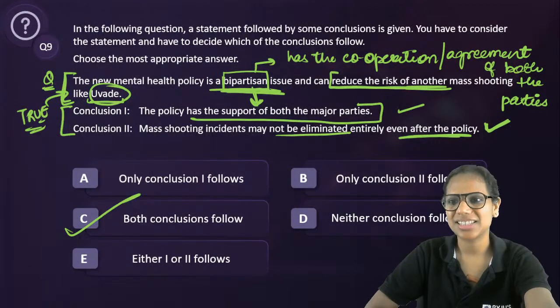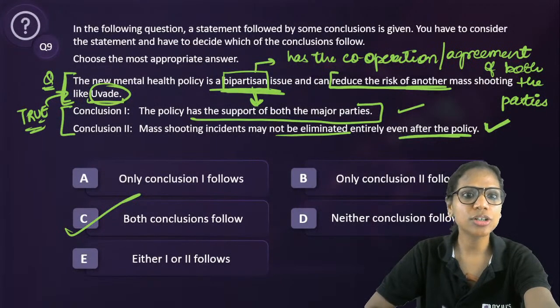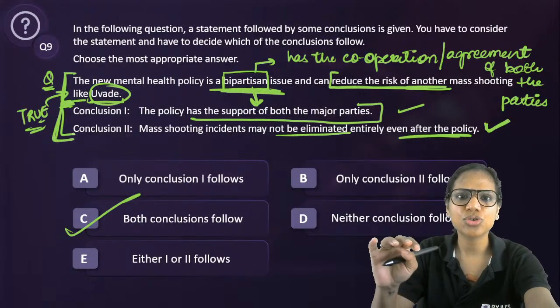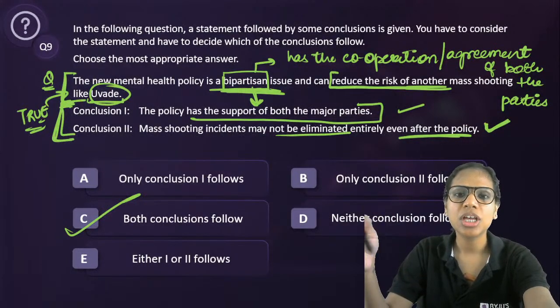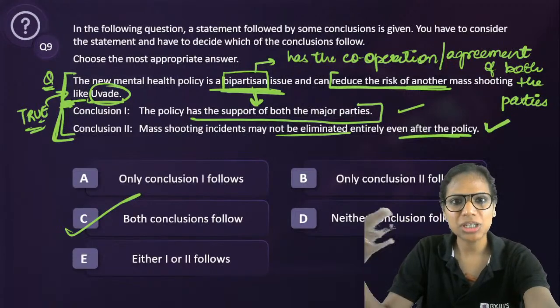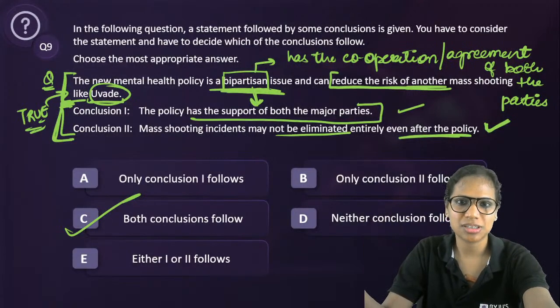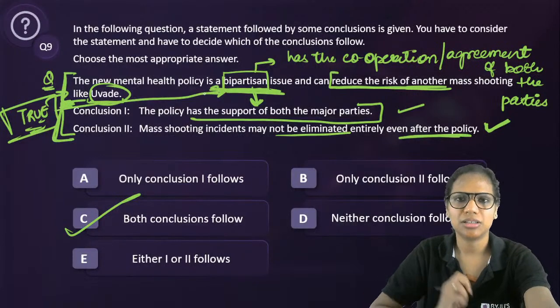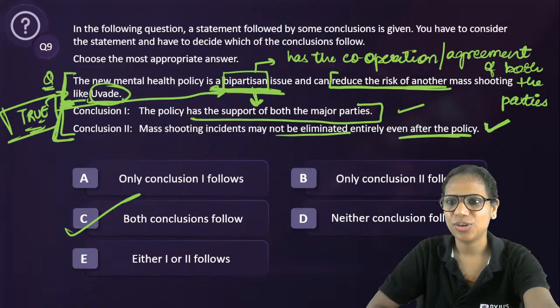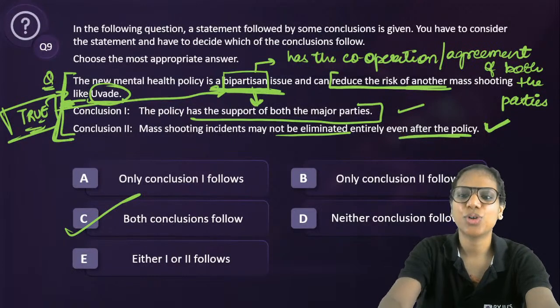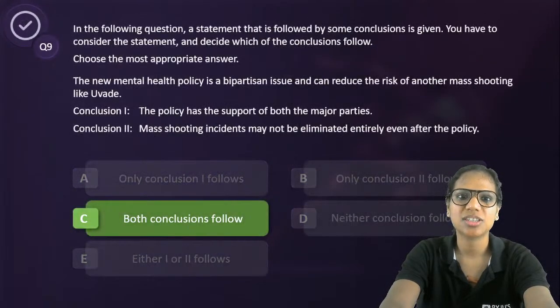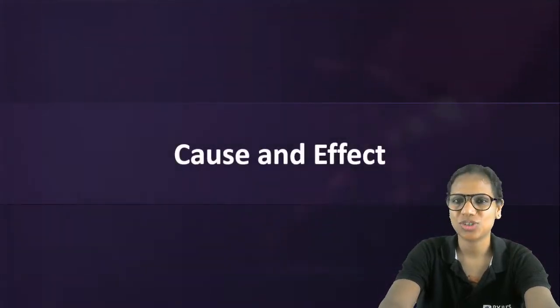C is the answer. It is a conclusion. See, it's a conclusion question, no? So if I say that it is a bipartisan issue, then that means that it has the support of both the major parties by its very definition. So it is true on the basis of what you have read. All right. Yes, for the prefix bi, bipartisan, something that enjoys the support of both the parties. This is actually a CAT previous year question.